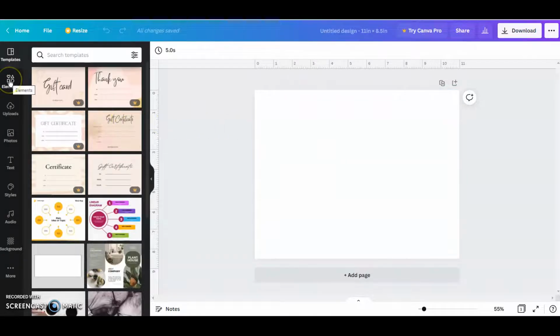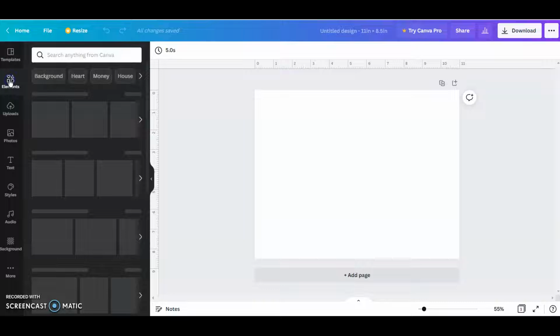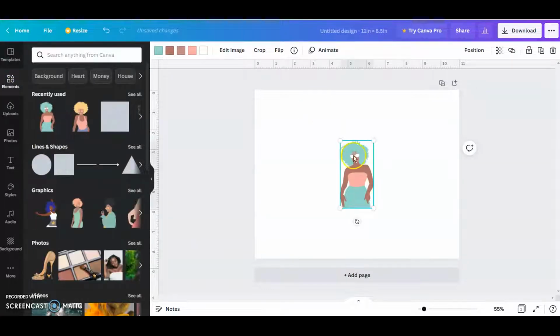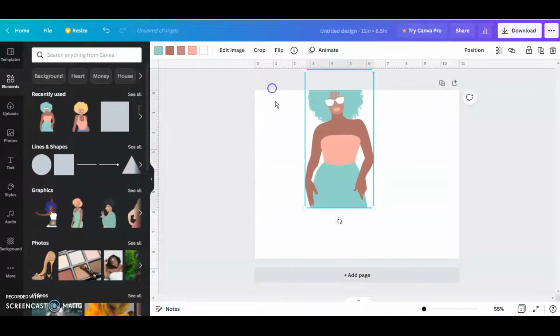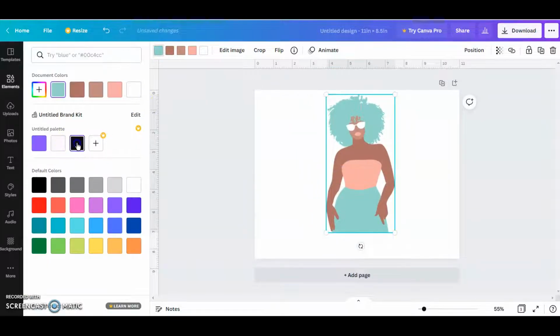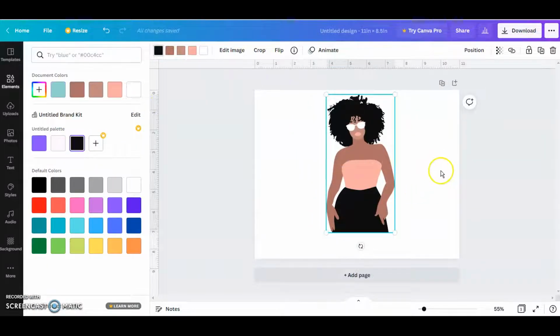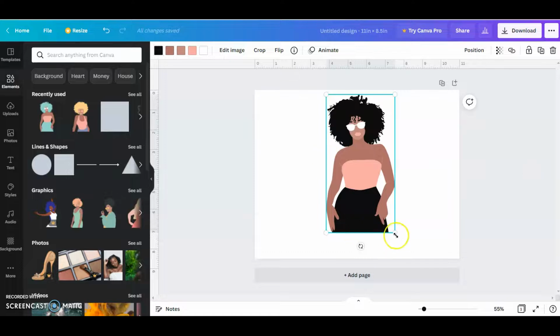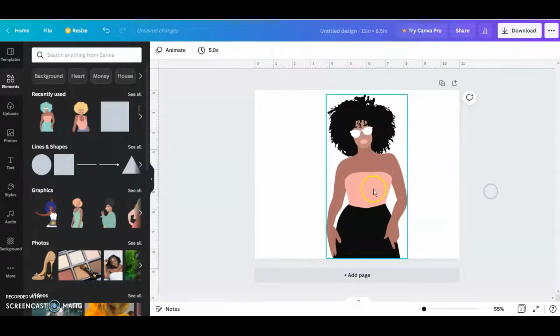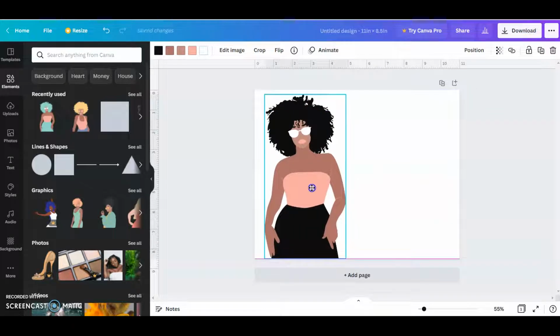You can create anything in Canva just by choosing an image. So I'm going to choose this lady here. And I'm just going to change some of her elements, which I've shown you guys how to do before. And I'm going to expand her out. And so I'll move her to the side.